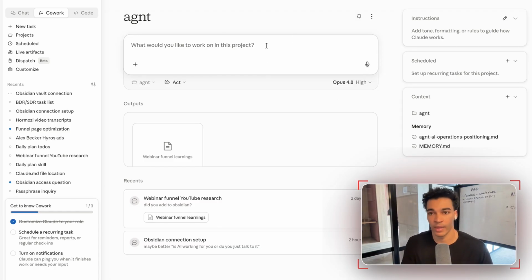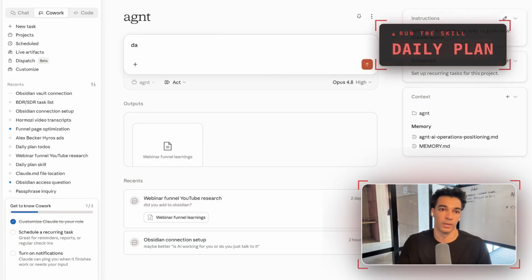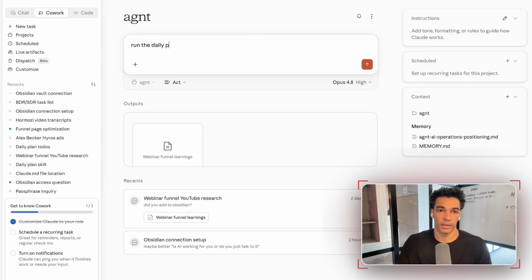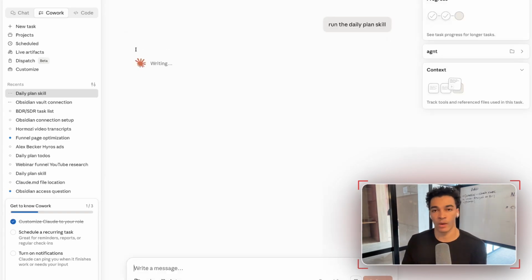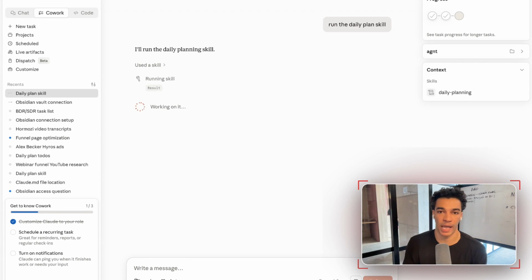So I have a skill set up that is the daily plan. So I'm going to run the daily plan skill. Say, run the daily plan skill. And what this skill does is it helps me plan out my tasks for each day.